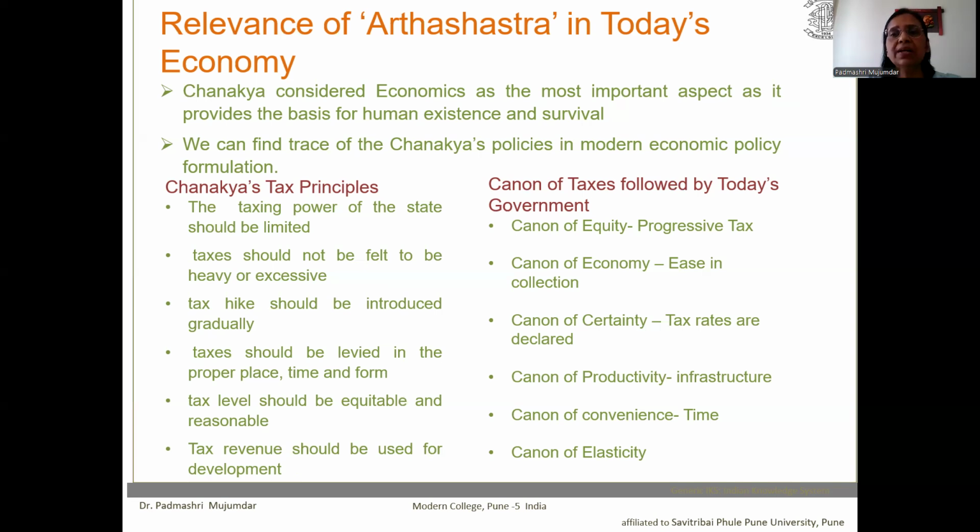Whatever tax revenue is collected by the government is usually used for the sake of infrastructure development. Then there is the canon of convenience also, that we pay, for example, GST at the time of purchase of a commodity, which always helps us make the payment of taxes without any separate effort. So the convenience principle is maintained there, which was recommended by Chanakya also. And the canon of elasticity is also there, that it should not be excessive or heavy. See, we have recently reduced the tax rate and increased the tax net, as recommended by Chanakya again.